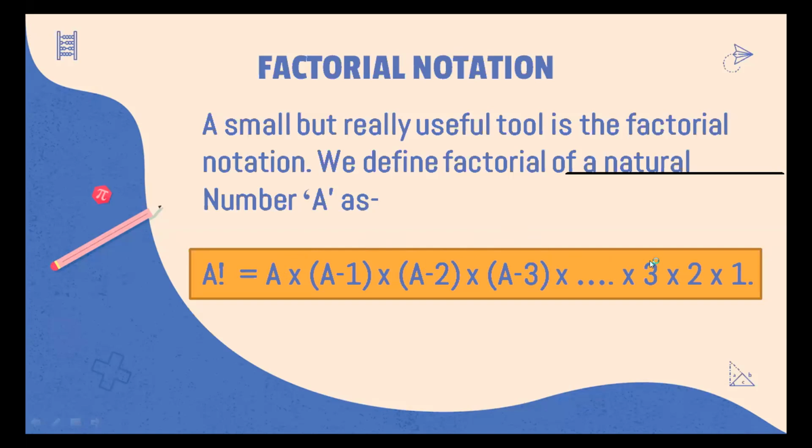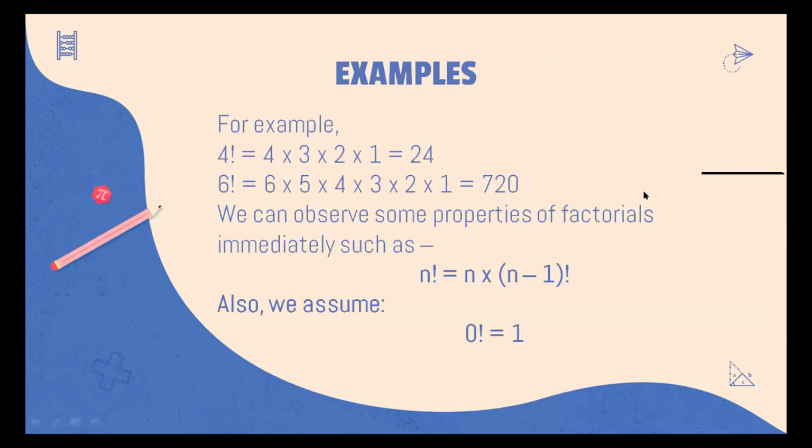For 3 factorial, it would have been 3 times 2 times 1. For 6 factorial, it will be 6 times 5 times 4 times 3 times 2 times 1. And for a, a factorial is equal to a times a minus 1 times a minus 2, and so on till 2 into 1. Okay, let's go ahead, and these are just some examples.